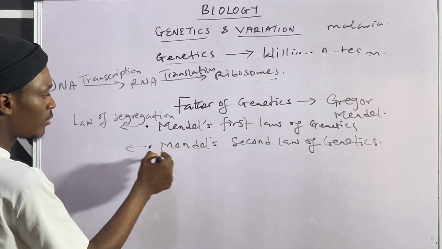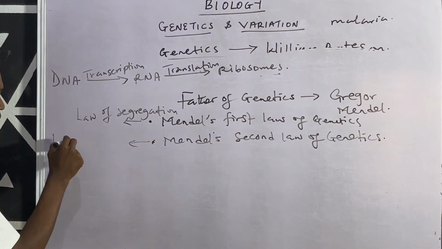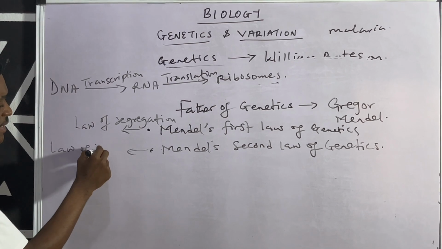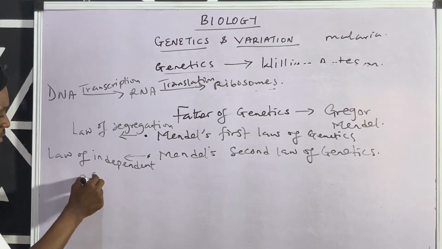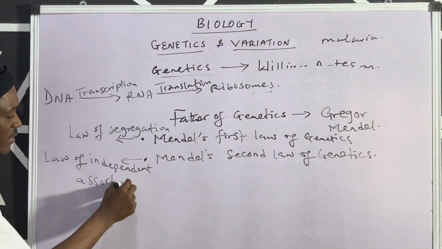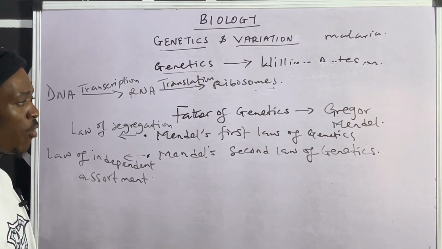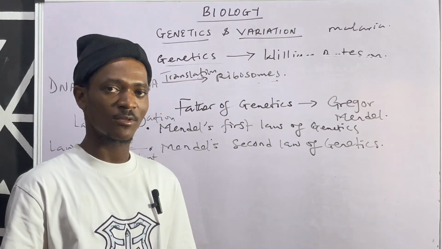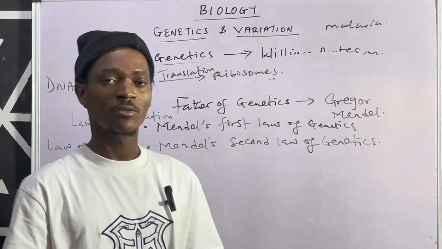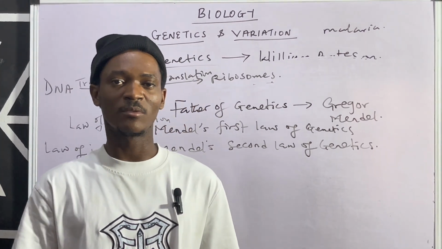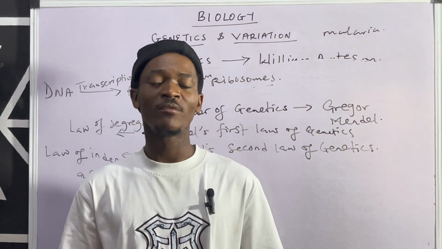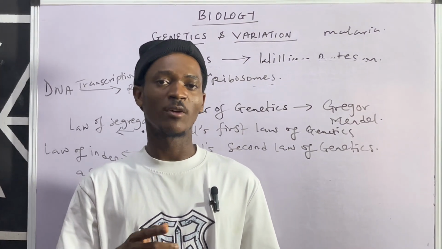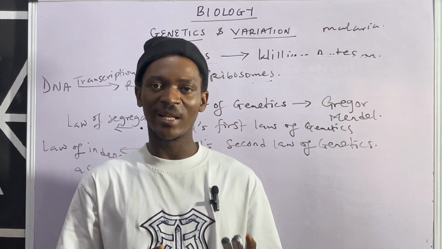Then Mendel's second law is also called the law of independent assortment. The law of segregation as well as the law of independent assortment. What does the first law talk about? There are so many things ascribed to the first law, but let me just give you the summary. What it simply states is that of the two genes inherited by an offspring from both parents, only one is